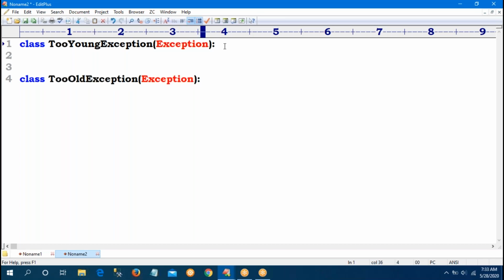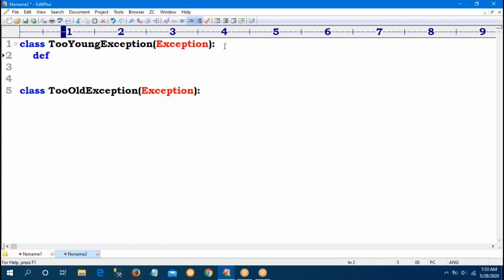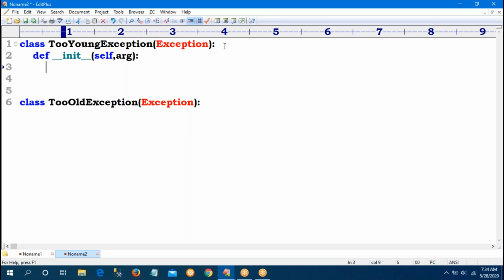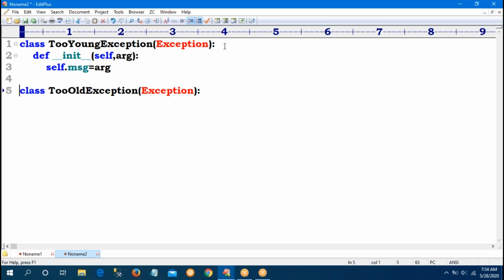Now I want to declare a constructor. Def underscore underscore init underscore underscore. It is a constructor. Self is one variable. Self is always pointing to the current class object. So self dot message equal to arg. So the first class constructor is completed.